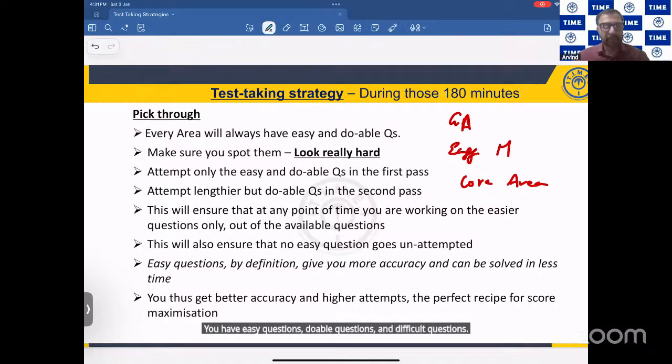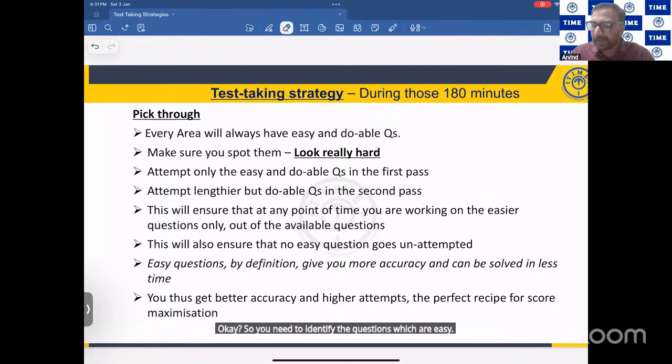I'll just repeat, in all the three areas, whether it is aptitude or engineering math or core areas, you have easy questions, doable questions, and difficult questions. So you need to identify the questions which are easy and then attempt those questions. I have always attempted the easy questions.